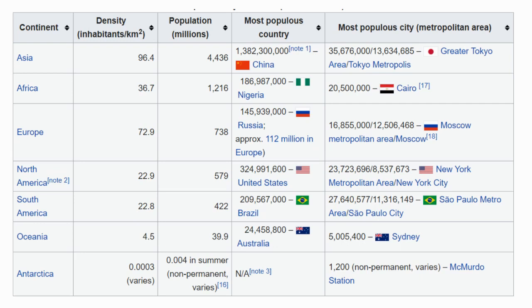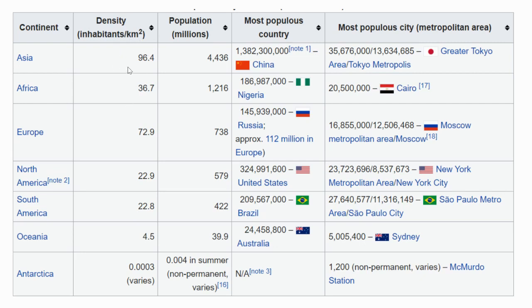I know that you guys have already seen the top 10 most populated countries chart. This is a different chart, just breaking it down for you by continent. So you may have already pointed out and you may have already responded that there is a theme with the top 10 countries in the world: most of them are Asian. I want to say maybe about 6 out of the 10 that were listed there are Asian countries. So Asia is the most populated continent in the world.